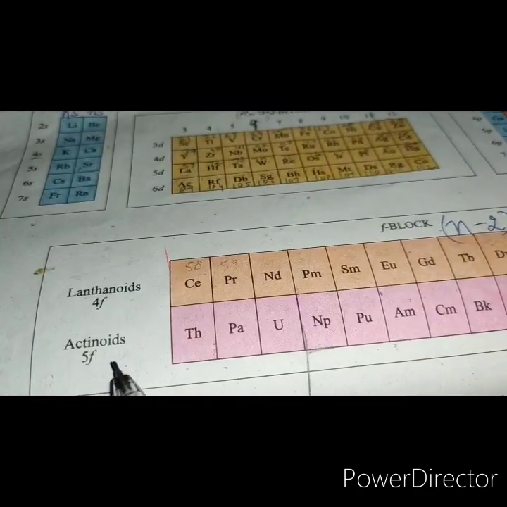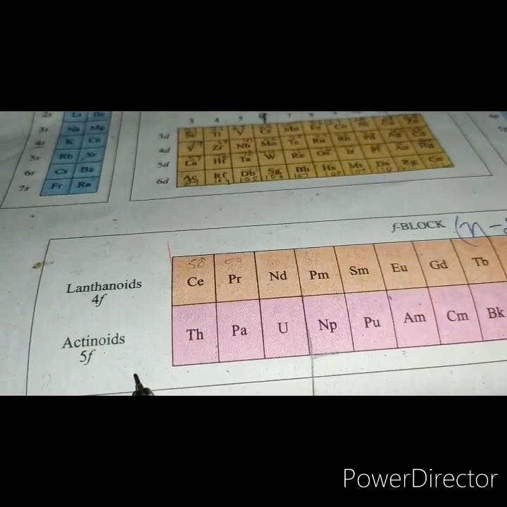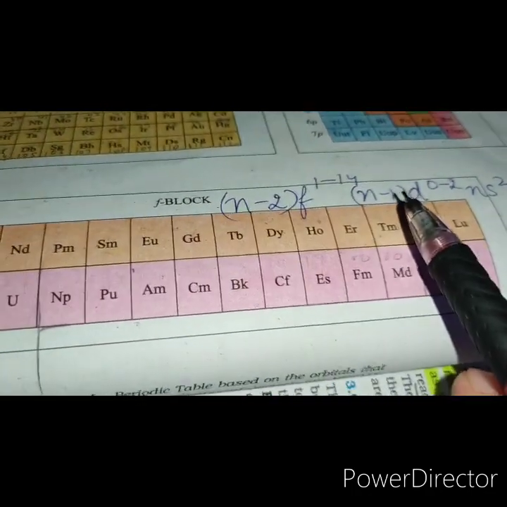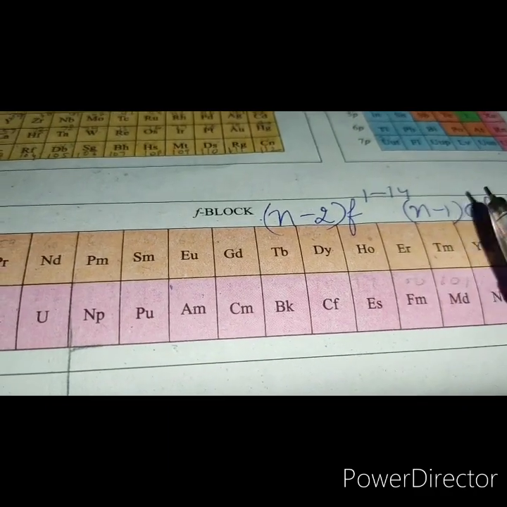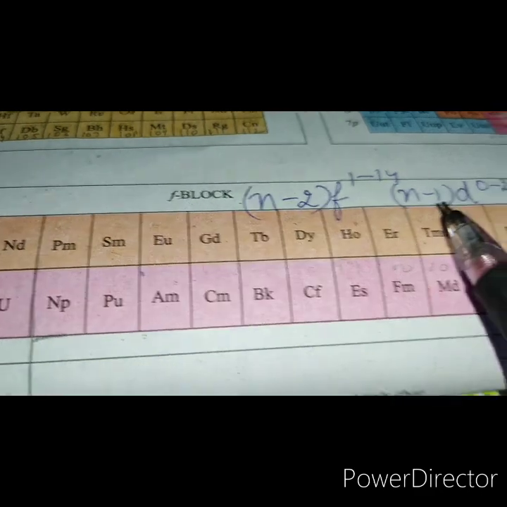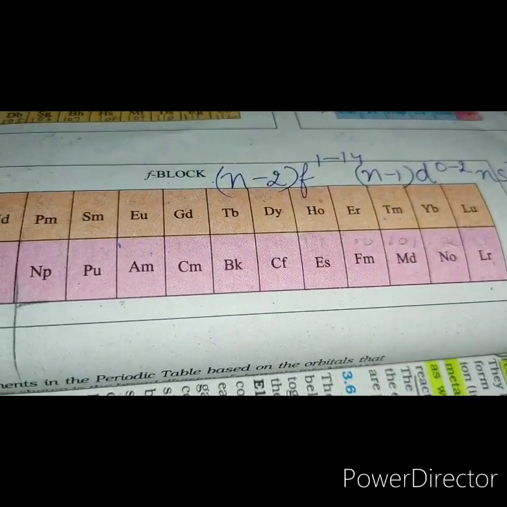The second series follows actinium, and the elements present in this series are from thorium 90 to lawrencium 103. They are called actinoids or actinides. They are of radioactive nature. The general electronic configuration of F block elements is (n-2)f 1 to 14, (n-1)d 0 to 2, ns2.